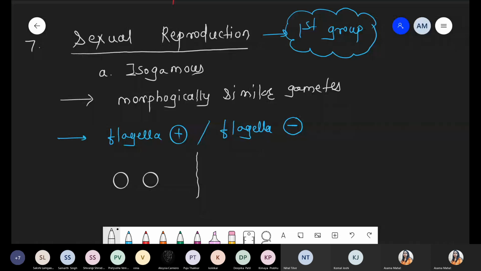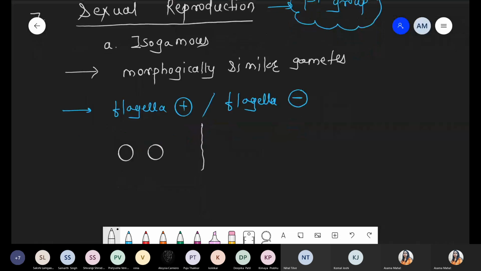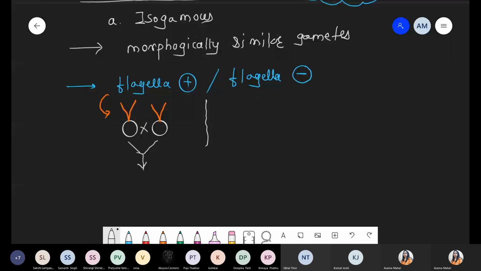So, कहाँ थे हम? We are talking about the presence of flagella. So flagella present means what? For example, these are organisms which have flagella, and they are morphologically similar also. Now they show fusion with each other. After the fusion, there is formation of this typical structure, that is the zygote. यहाँ पे zygote बनेगा, right? So flagella present, isogamous condition, morphologically similar type of gametes.